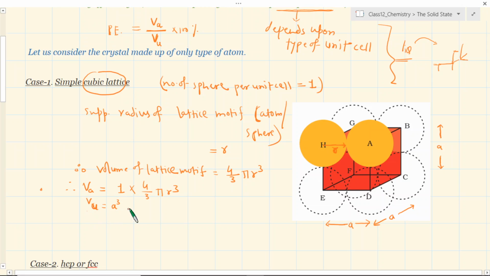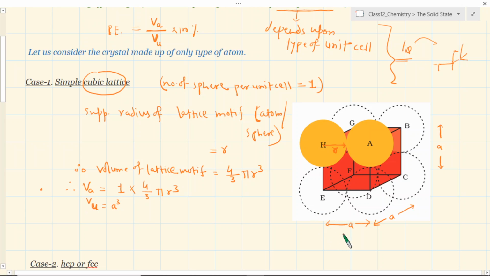But then we have two different parameters. One is the length of the unit cell a, and another is the radius. So the radius of the sphere can be known easily. See, the unit cell is just a frame, but what is your substance in the whole crystal? The substance is this. The unit cell is our frame, so it has no physical existence. What has physical existence? Your spheres, these atoms, the existence of the spheres.